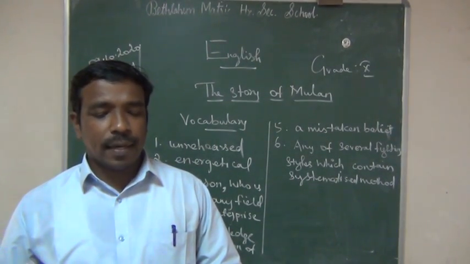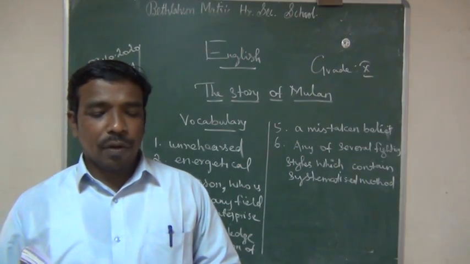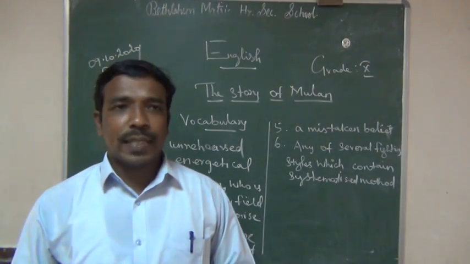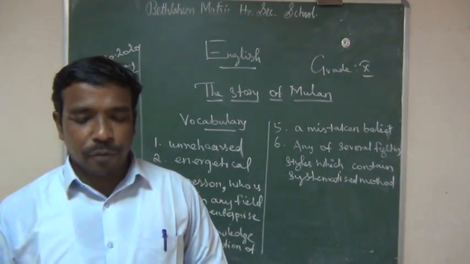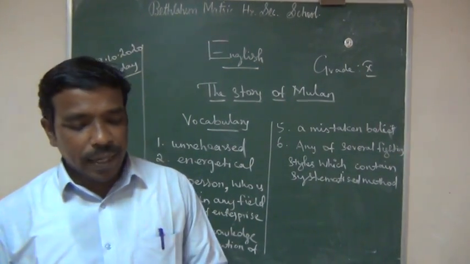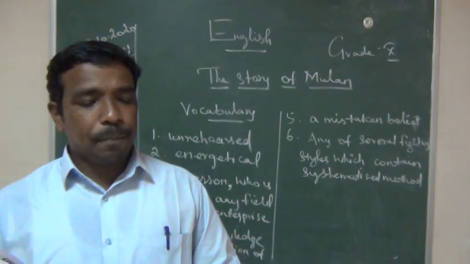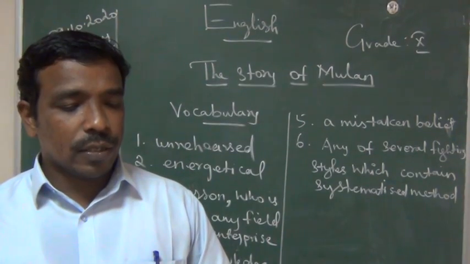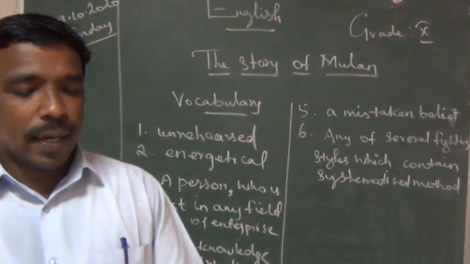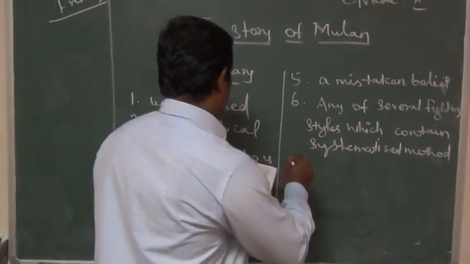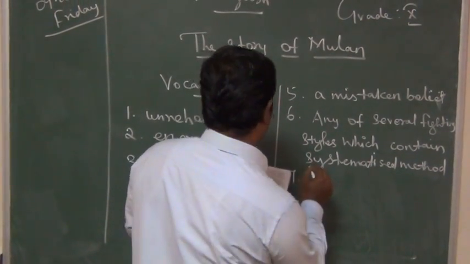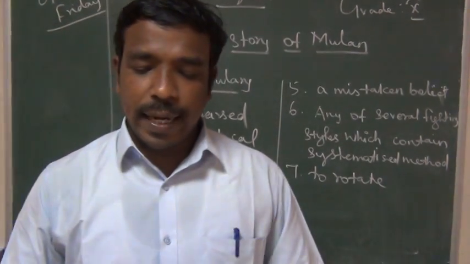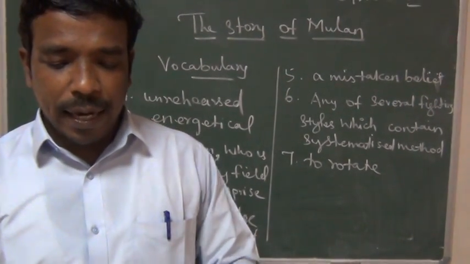See the meaning of kung fu: a Chinese method of fighting that involves using hands and feet and not using weapons. I already told you the meaning of kung fu. Then might means great and impressive power or strength, especially of a nation's large organizations or natural force. Here you write: swung means rotating. Swing, swung, to rotate. In the paragraph's last second line, Mulan swung the sword back and forth with might.